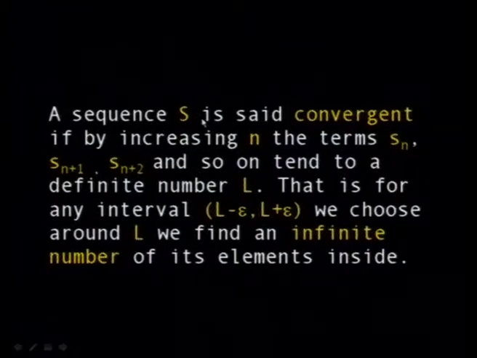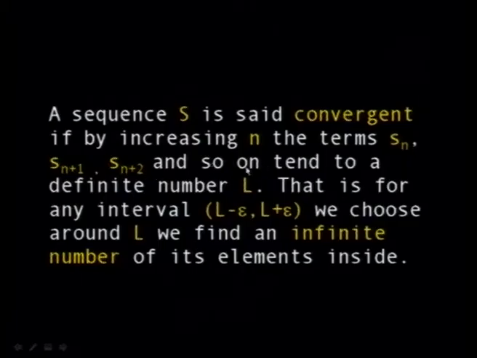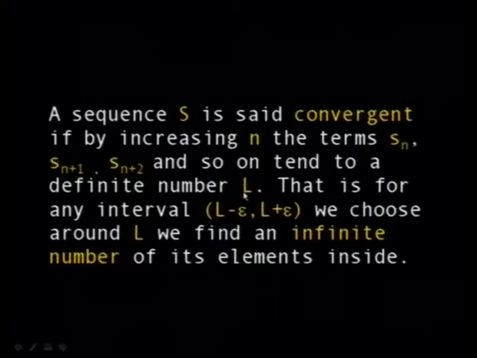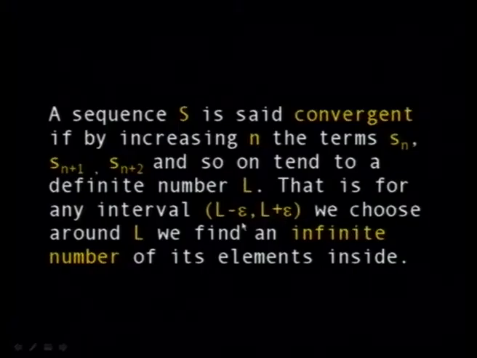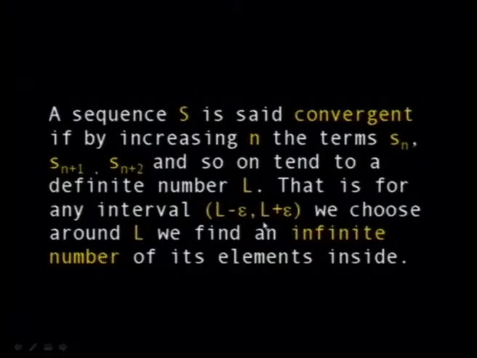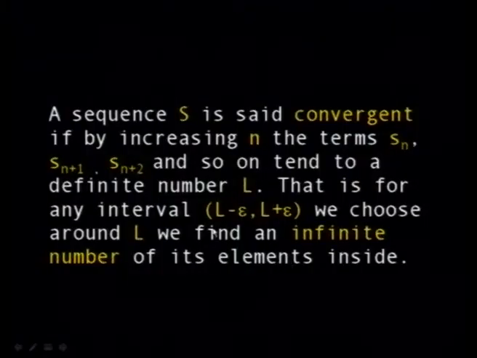Now, this is the definition of a convergent sequence. A sequence S is convergent if, by increasing n, the terms Sn, Sn plus 1, Sn plus 2, all the elements after n and so on, tend to a definite number L. That is, for any interval L minus epsilon, L plus epsilon, as we saw before with 2 minus epsilon, 2 plus epsilon, chosen around L, even if epsilon is small, you may exclude some elements of S, but you always find an infinite number of its elements inside. If we can do so, then this is the limit of the sequence.